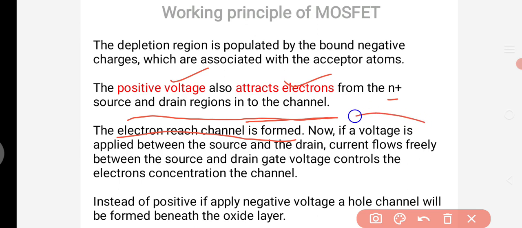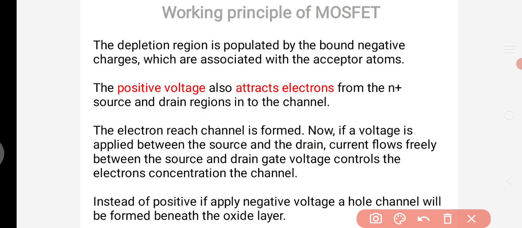Now if we apply a voltage between source and drain, current flows freely between them, and the gate voltage controls the electron concentration in the channel. Instead of positive, if you apply a negative voltage, a hole channel will be formed beneath the oxide layer.